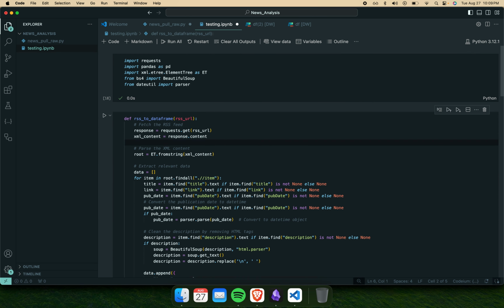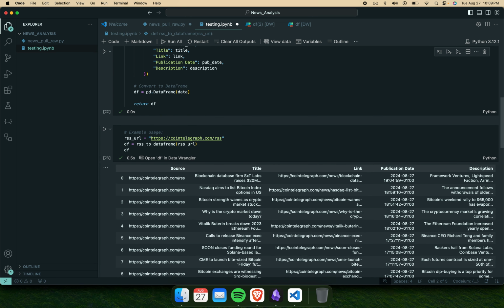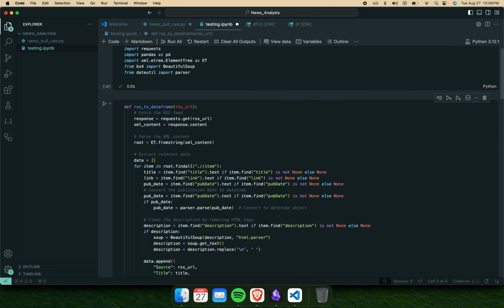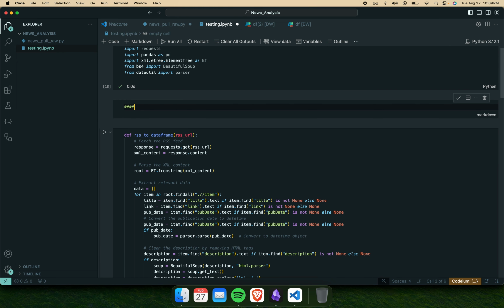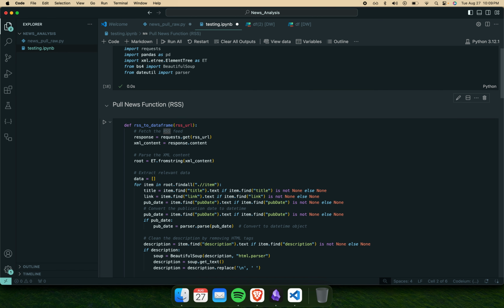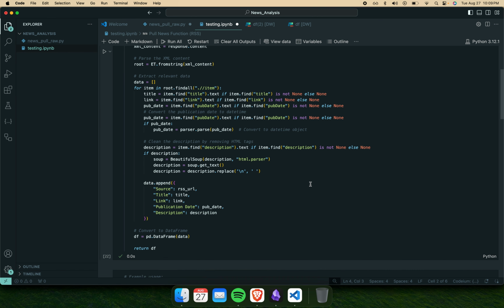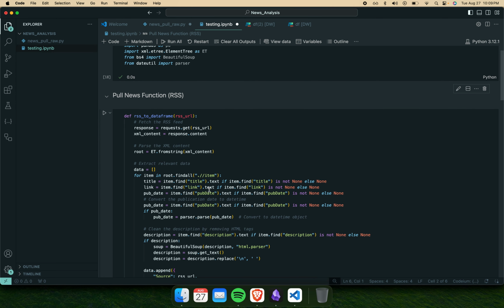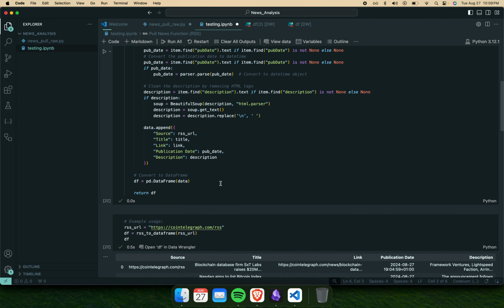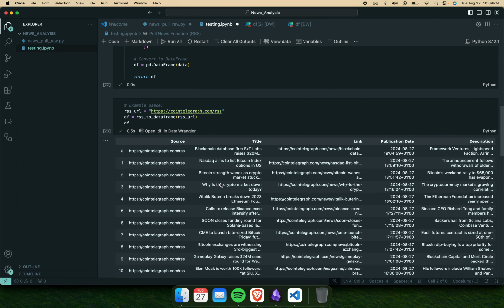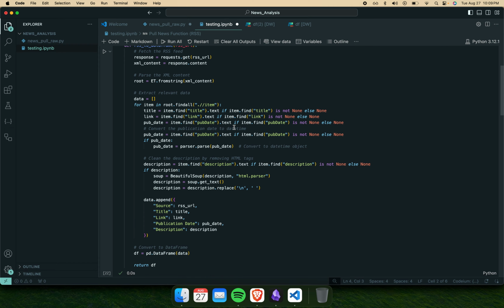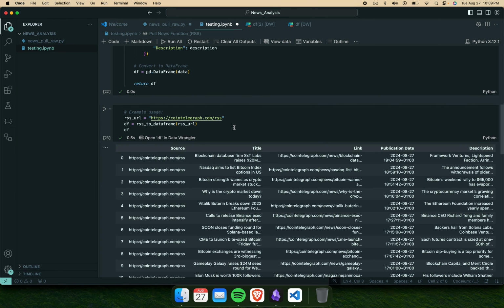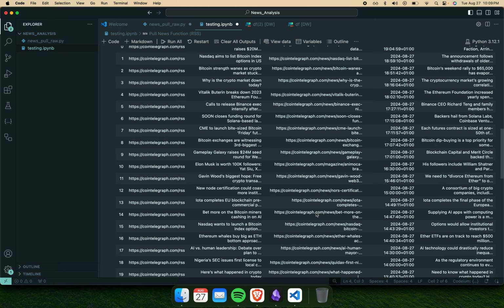So I'm just gonna organize this code a little bit. Let's name this pull news function, mainly for RSS, because Reddit then has a whole other process behind it, because you would use the API, and I would have to look at the code for that, because you also need API keys, your secret keys and all that. Okay, cool, so we have this.